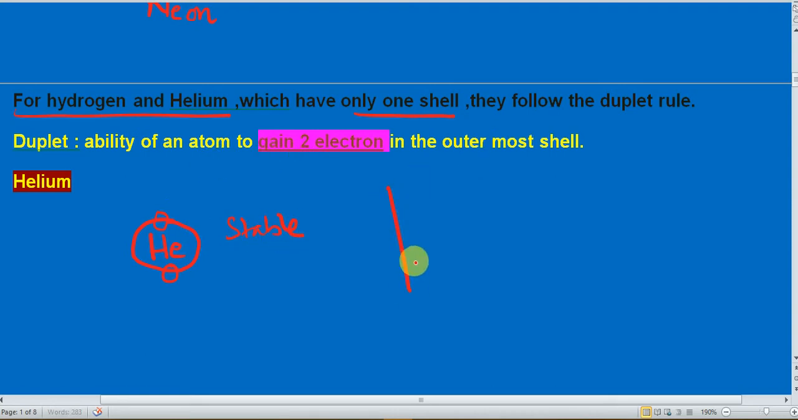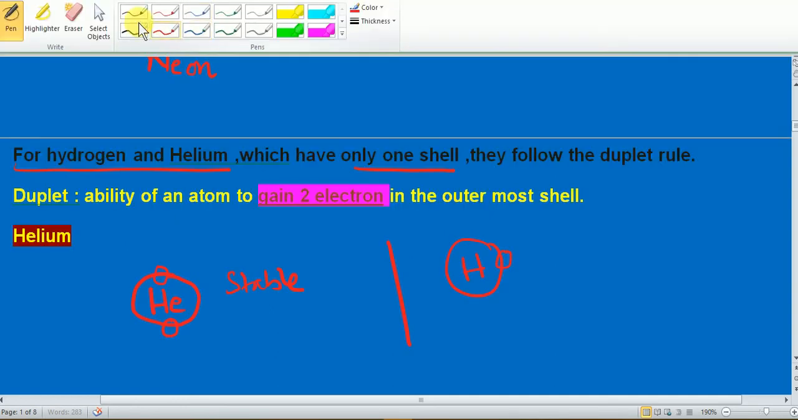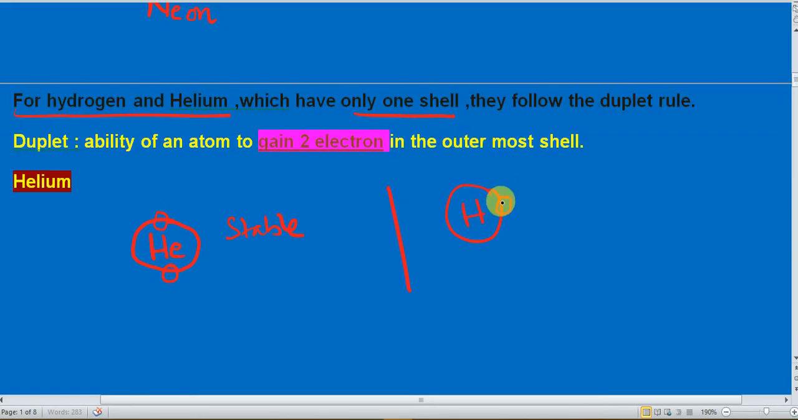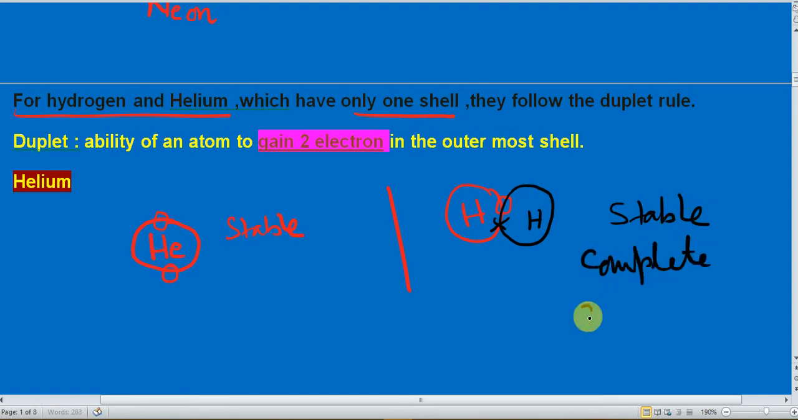Similarly, hydrogen. In case of hydrogen, hydrogen has only one electron in the outermost shell. What do you think? Now this hydrogen is stable? No. This hydrogen is unstable because it has incomplete duplet. So what will we do? This hydrogen will make a bond with other hydrogen atom, and now this hydrogen is stable. Each hydrogen has two electrons in the outermost shell. It is stable. The reason of its stability is complete duplet.